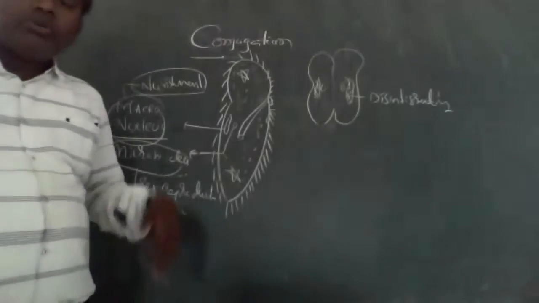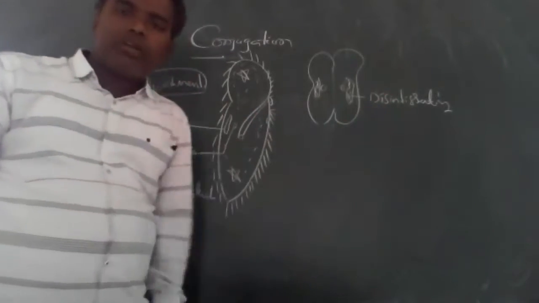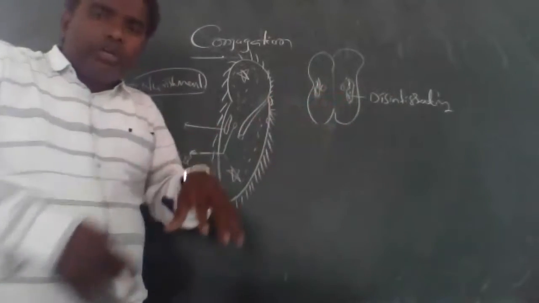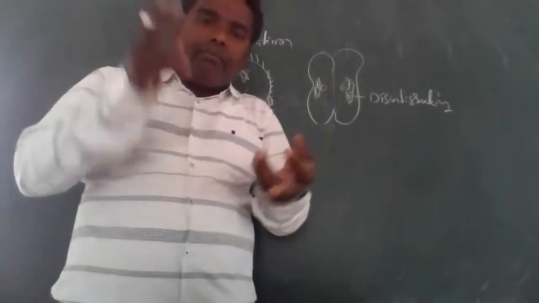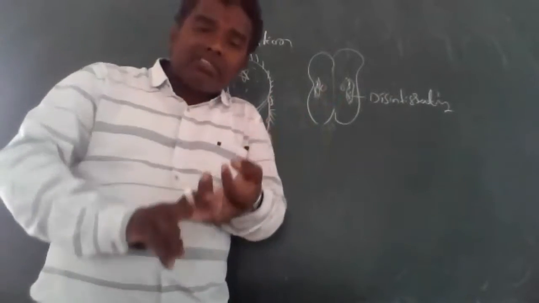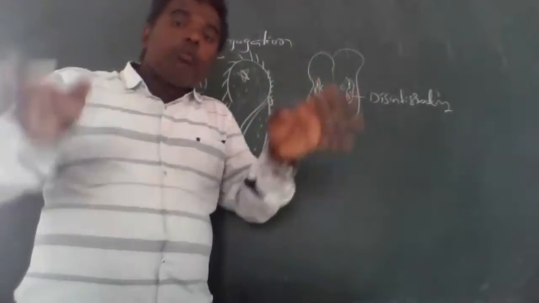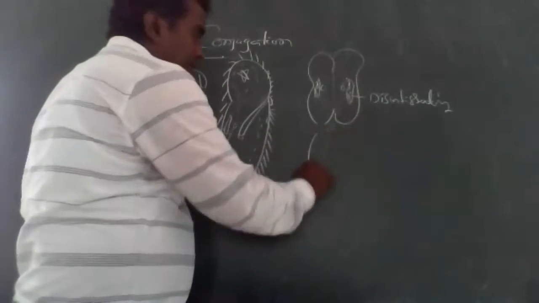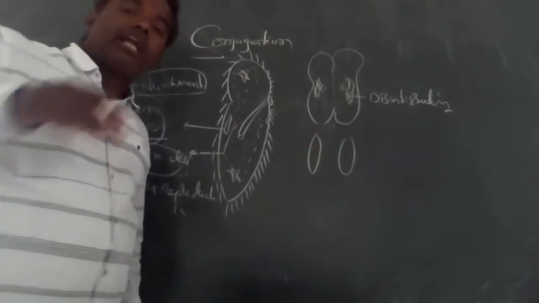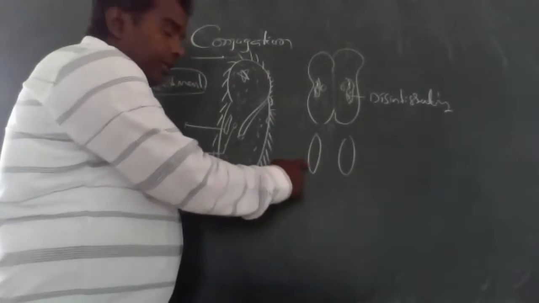The micronucleus is disintegrating to give nourishment to the conjugation process. Finally, the macronucleus disappears, but the micronucleus remains. What happens to this micronucleus now? Mitotic division and meiotic division take place, so many divisions. From each conjugate, the micronucleus reorganizes through many mitotic and meiotic divisions to produce offspring.